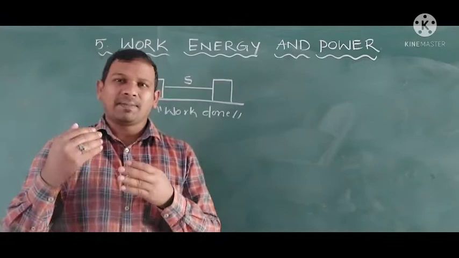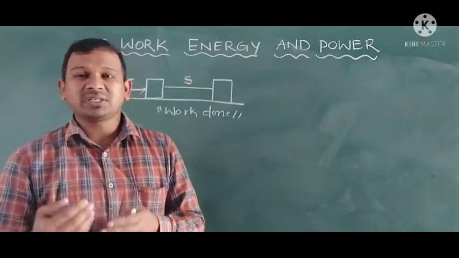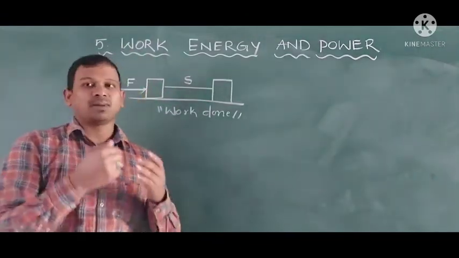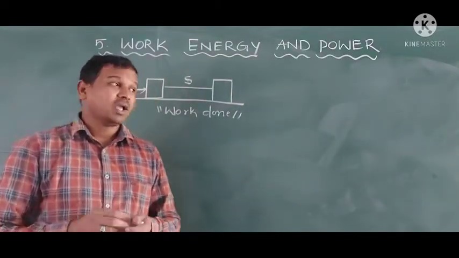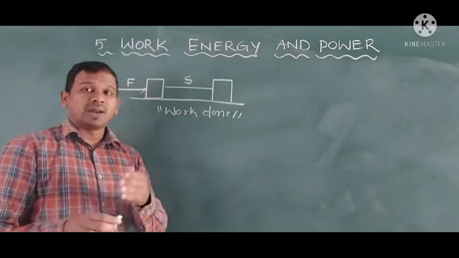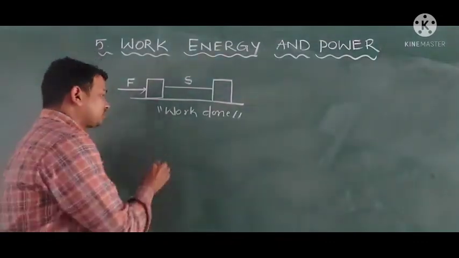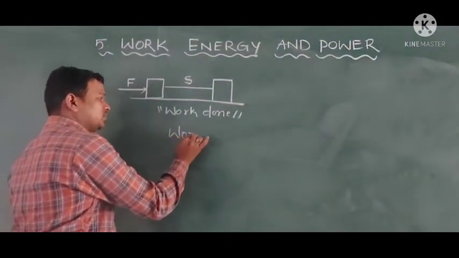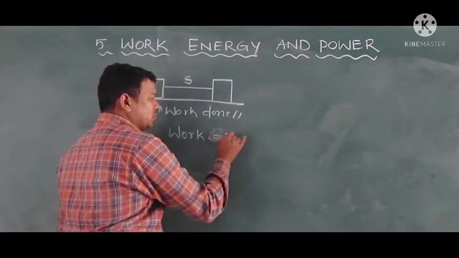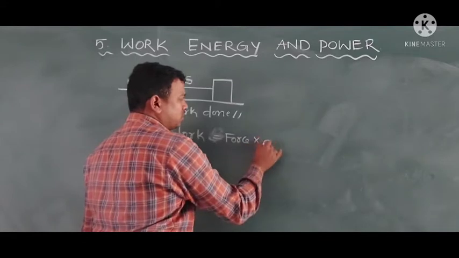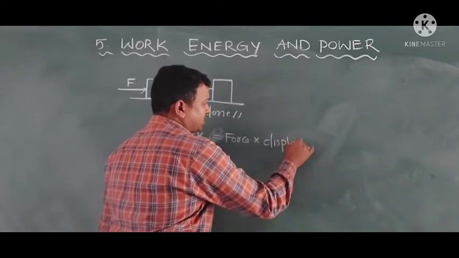Like that, by applying any force, if the body gets displaced from one point to another point, then work is said to be done. We have a formula for work done also. Work done is equal to force into displacement.